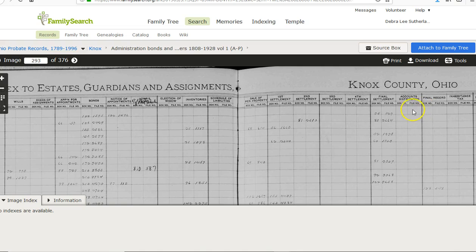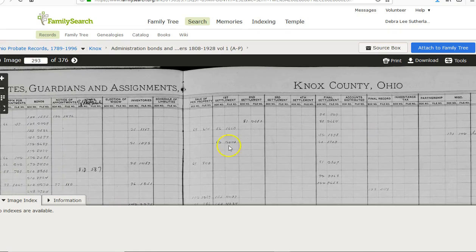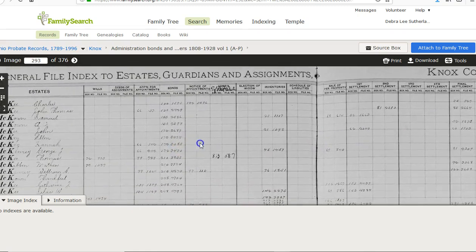There's several different settlements. Most of the time you'll only have one settlement, but there are times when, like in these right here, you'll see that they have a final settlement. Not all of them will have a final settlement. Sometimes they'll just have the one settlement. So it just depends on how much paperwork you're going to find on them.